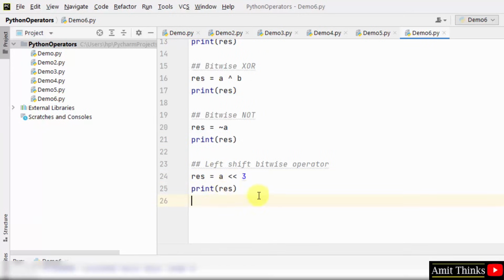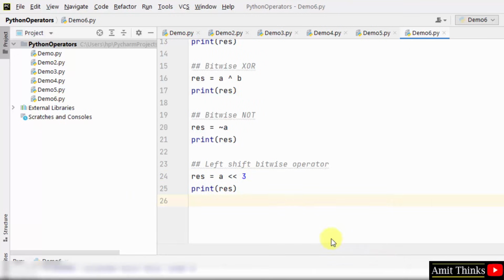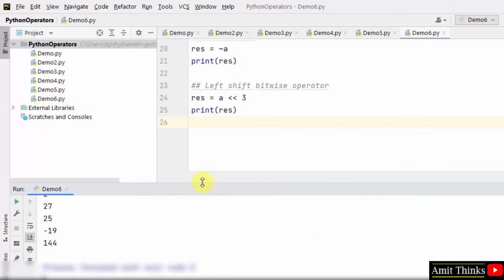The left shift bitwise operator will shift our operand value to the left by the number of bits in the right operand, that is by 3. It will shift 3 times, and the leftmost bits will fall off while shifting. Let's see, right click. Okay, now the value is 144.